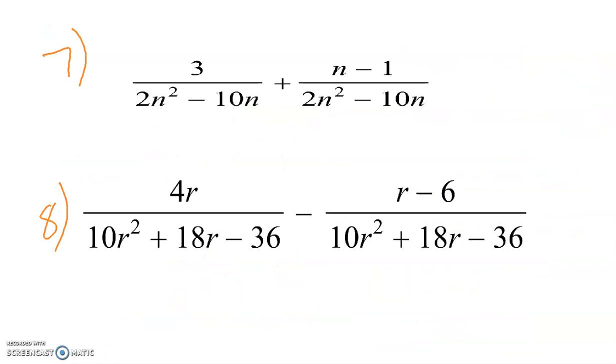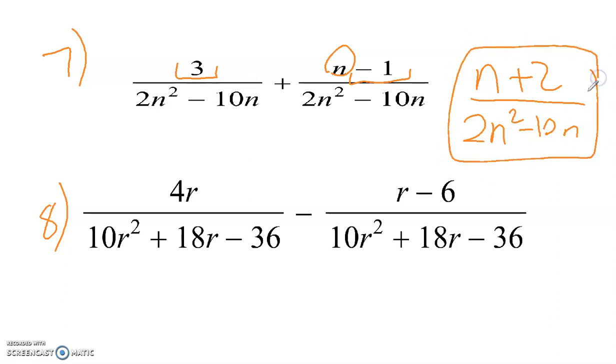Number 7 and 8 are similar, in that they both have the same denominator. So we don't have to worry about getting a common denominator. So for number 7, we simply combine like terms. So let's get all the n's together. So there we go. That's all we have. So we just have an n by itself right here. So put that down. And then for the constants, we have 3 minus 1, which is positive 2, n plus 2. On the bottom, the common denominator, we have 2n squared minus 10n.